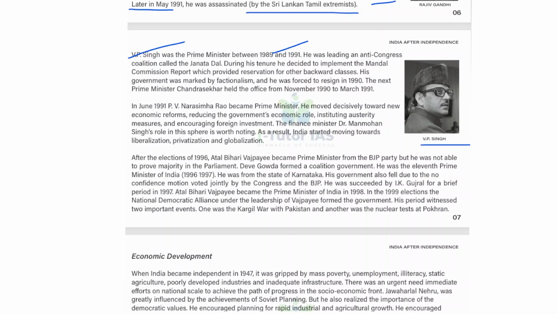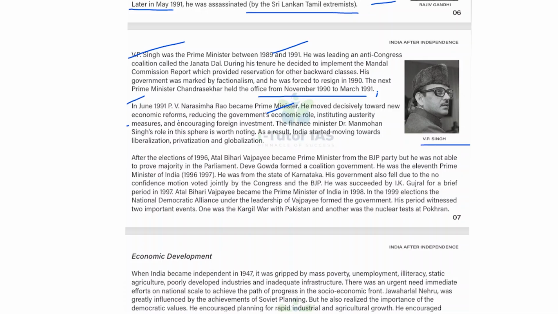And the next prime minister was Chandrasekhar, who held the office from November 1990 to March 1991, so for 5 or 6 months. And in June 1991, P.V. Narasimha Rao became Prime Minister, and he moved decisively towards new economic reform, reducing the government's economic role, instituting austerity measures, and encouraging foreign investment.